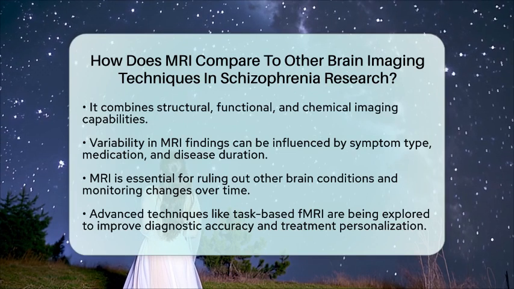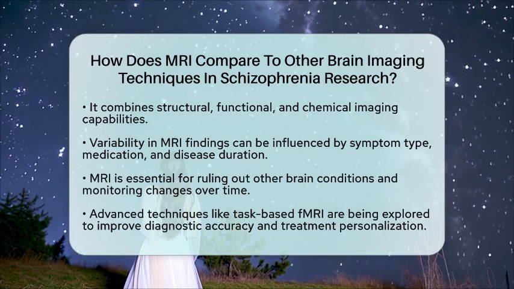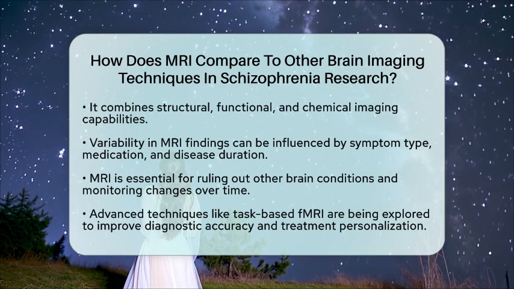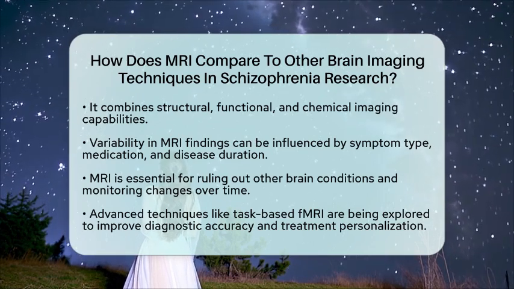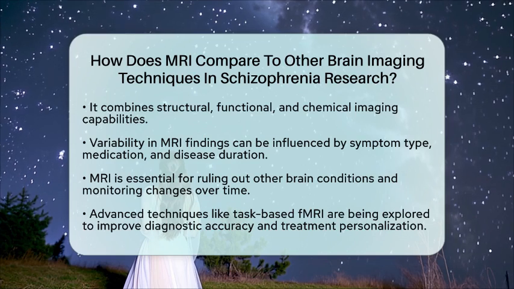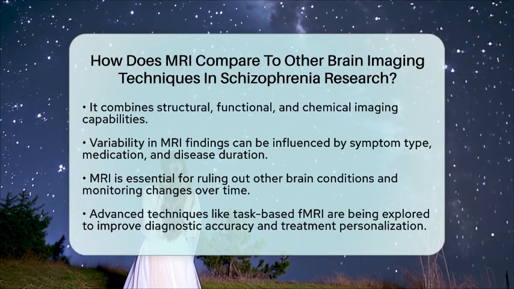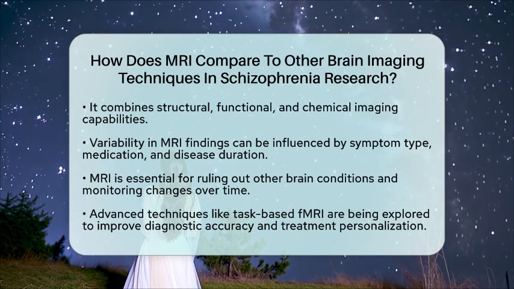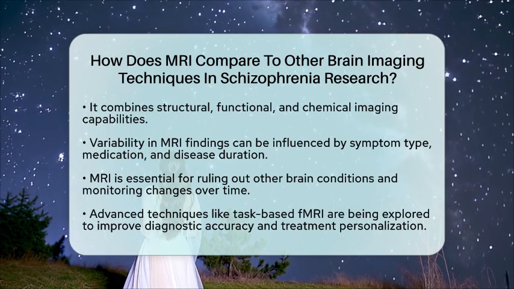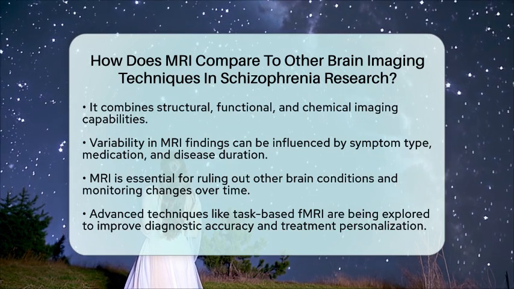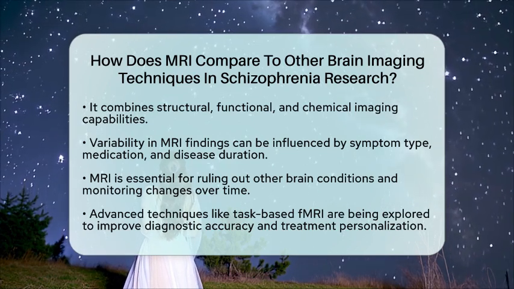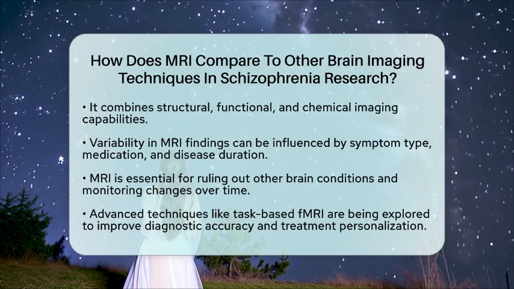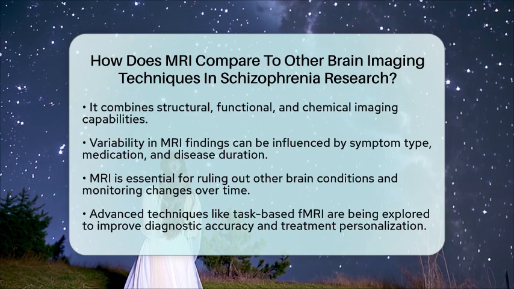MRI is also essential for ruling out other brain conditions that might mimic schizophrenia symptoms and for monitoring brain changes over time. In practical terms, MRI is a cornerstone in understanding the neurobiological aspects of schizophrenia. Advanced techniques like task-based fMRI are being explored to improve diagnostic accuracy and help tailor treatments for individuals. Overall, MRI offers a detailed view of the brain that is unmatched by other imaging methods, making it a vital resource in schizophrenia research.